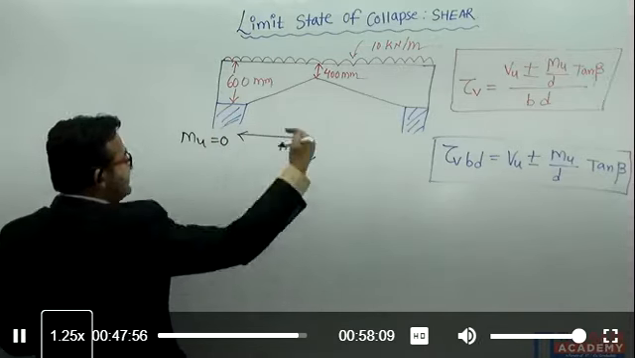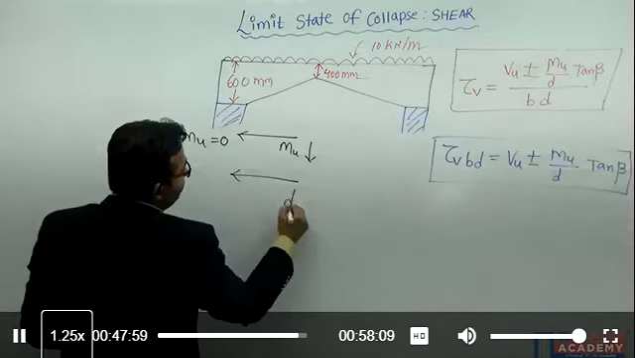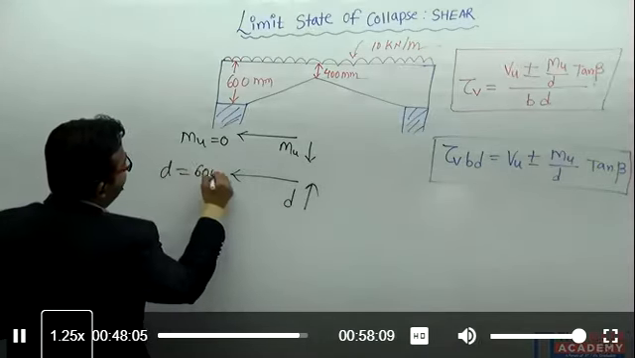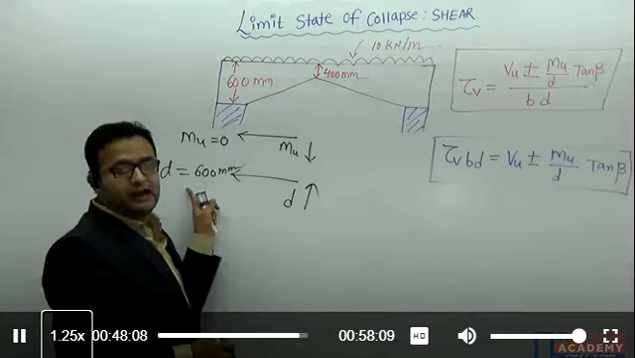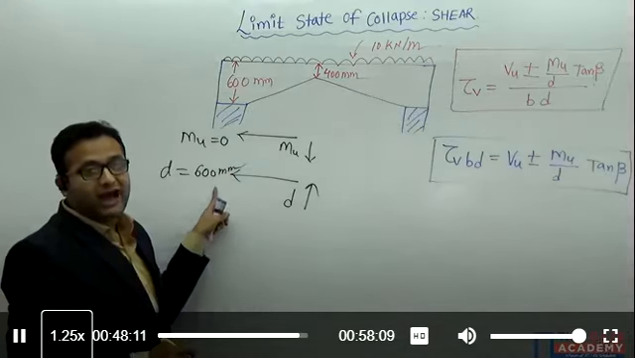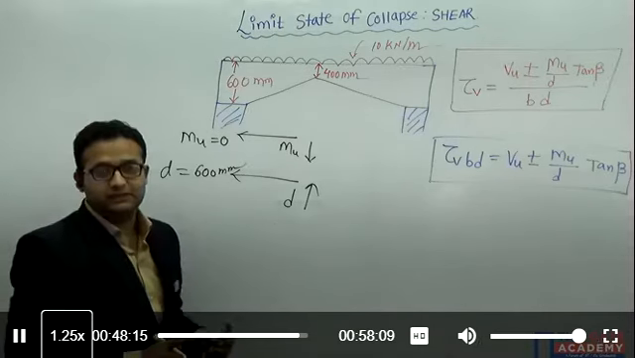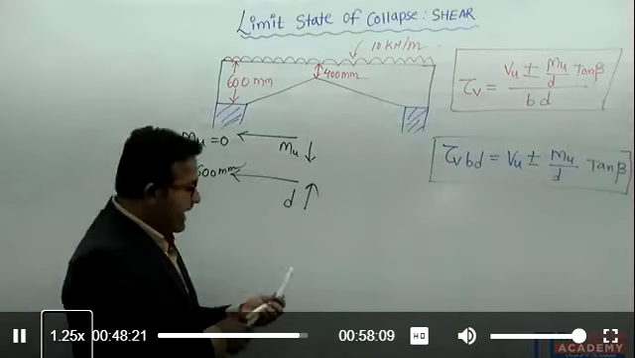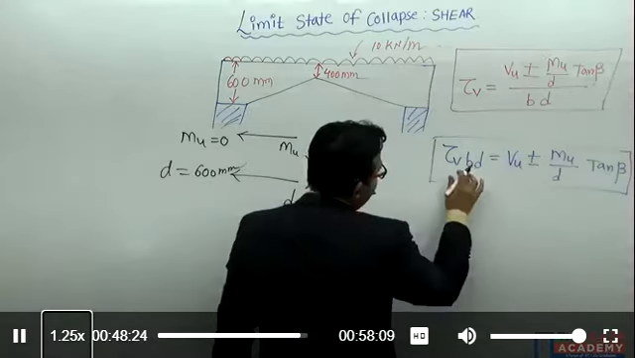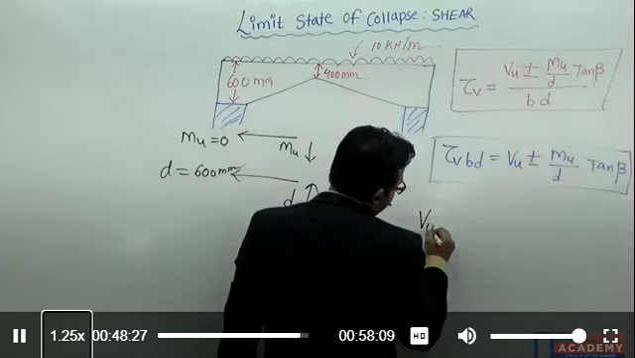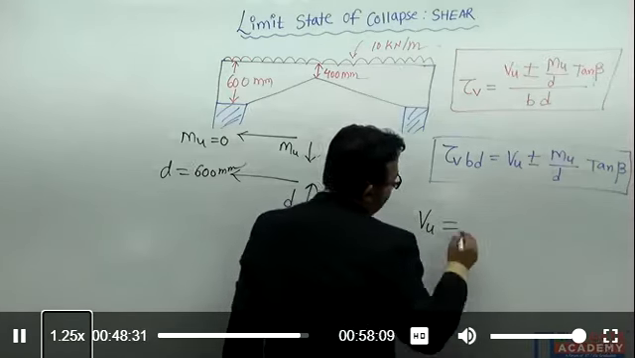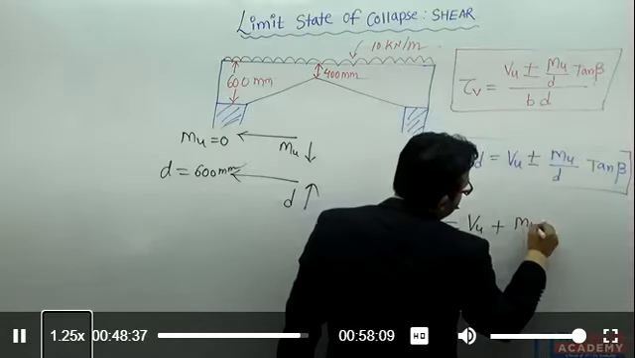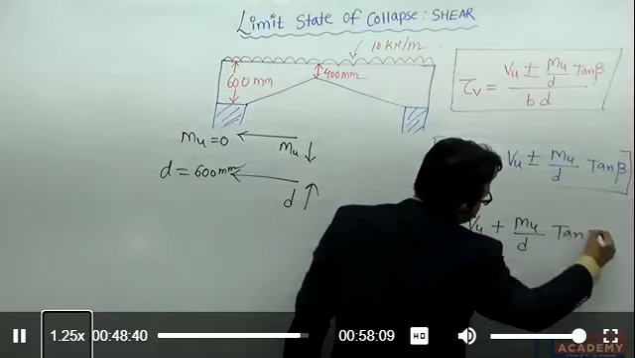But in the same direction, d is increasing, and the maximum effective depth available at the support is 600 mm. This means they are increasing or decreasing in two opposite directions, so I should use the positive sign. So my formula for design shear force will be Vud equals Vu plus Mu divided by d into tan beta.